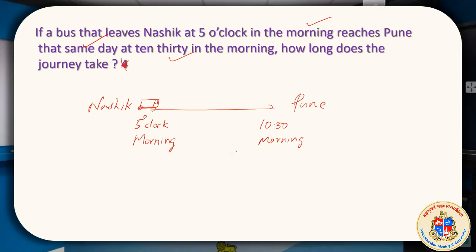So how long does it take? We will simply calculate on our fingers from 5 o'clock. 6, 7, 8, 9, 10. 5 hours, then 30 minutes extra. So we will simply say 5 hours 30 minutes. This is what you learned last year. We will develop a technique to find out how much it takes. Suppose you can subtract 5 o'clock from 10 hours 30 minutes, the matter will be easy. We will learn that in this video.